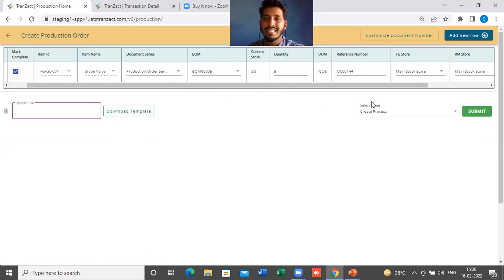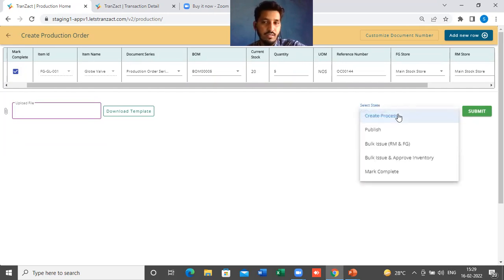If you see here, a select stage option is present in the drop down. As I mentioned earlier, we have different stages in the production. You will get the 5 options here: create process, publish, bulk issue RM and FG, bulk issue and approve inventory, and mark complete. If there is a small team, let's say only 1 or 2 people running the production part, we have this option to complete the production method in a shortcut way also.